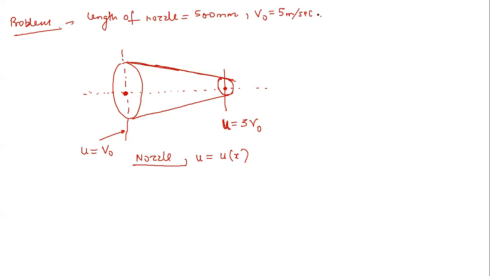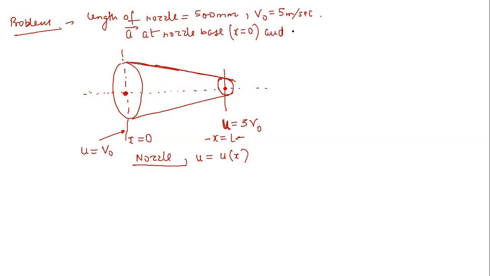Then we have been asked the acceleration vector A at, let us say this is x equal to 0 and this is x equal to L. It has been asked to calculate A vector at the nozzle base and nozzle tip. For the nozzle base, I am assuming that x is equal to 0, that is this cross section.